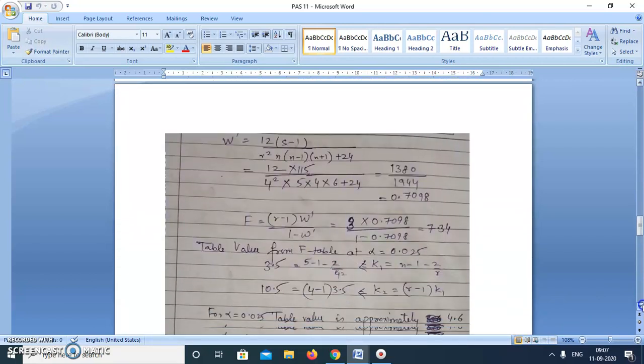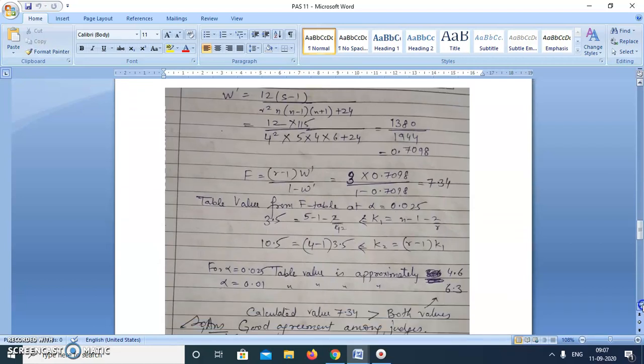Now, how to test its significance? It is a small process we need to learn. First we'll calculate a modified coefficient of concordance, which is (12 S minus 1) upon (R square n minus 1 n plus 1 plus 24). So we'll calculate this value, which comes here as 0.7098. After that, we'll calculate the value of the F ratio by using this procedure, and we'll compare it with the value from the F test table at alpha equal to 0.025.